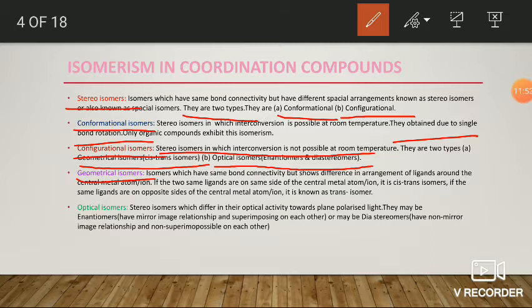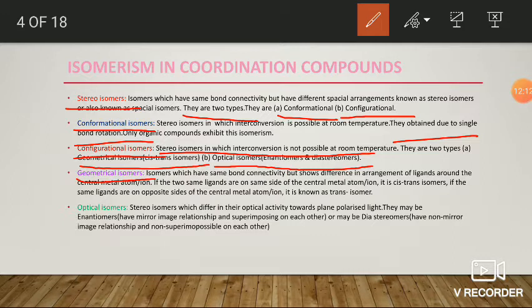If the two same ligands occupy opposite positions with respect to the central metal ion or atom, those are called trans isomers. Okay, fine.